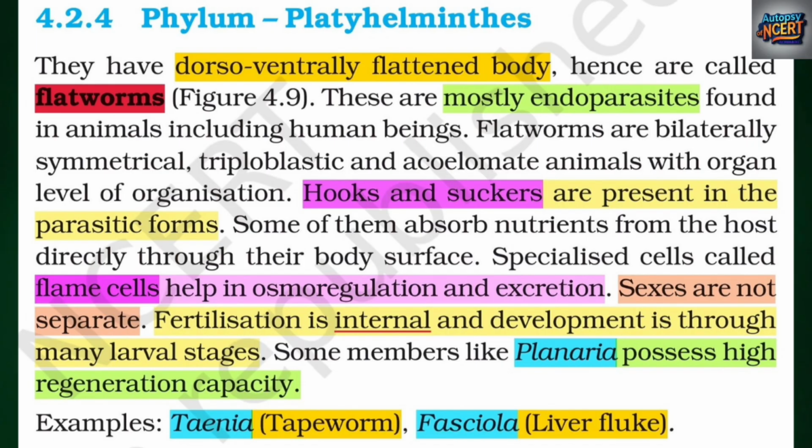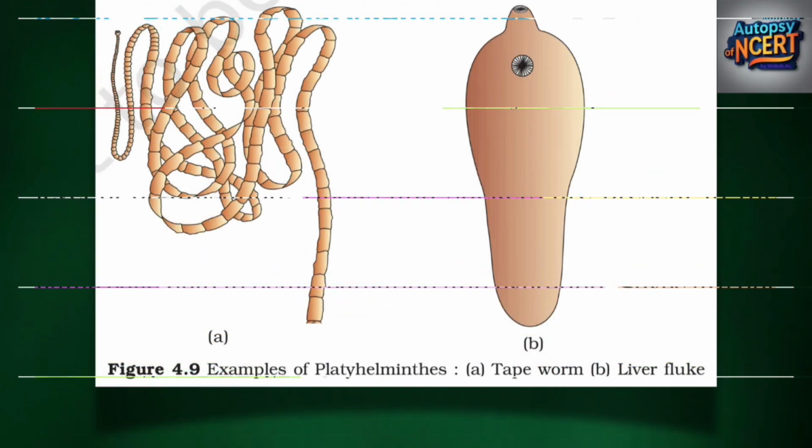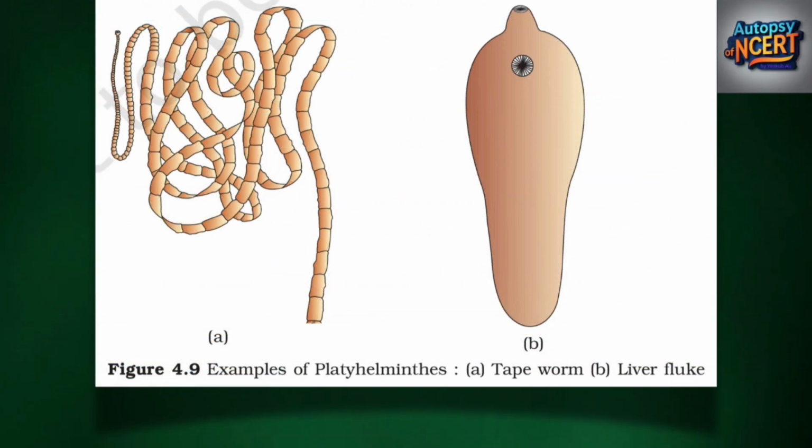Specialized cells called flame cells help in osmoregulation and excretion. Sexes are not separate. Fertilization is internal and development is through many larval stages. Some members like Planaria possess high regeneration capacity. Examples: Taenia, tapeworm; Fasciola, liver fluke. Examples of Platyhelminthes: tapeworm, liver fluke.